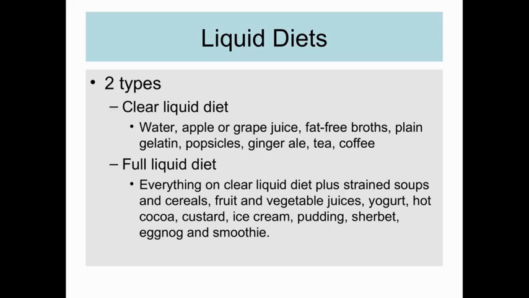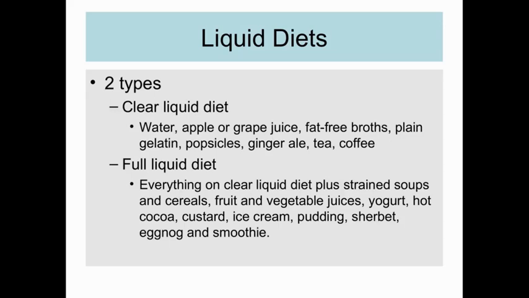It says here that there are 2 types of liquid diets. One is your clear liquid diet, and second is your full liquid diet. Clear liquid diet examples, as you can see, are water, apple and grape juice, fat-free broths, plain gelatin, popsicles, ginger ale, tea, and coffee. It means that the liquid here needs to be very clear in nature. They should not contain any strained soups or smoothies or anything like that.